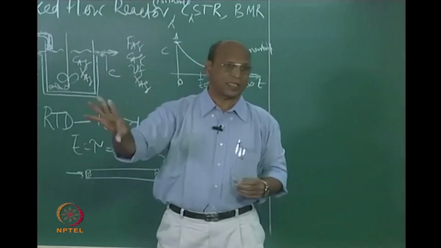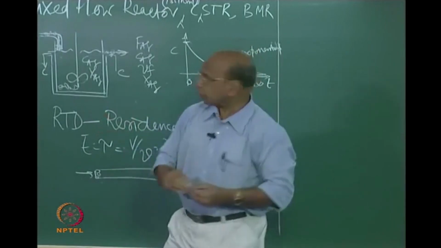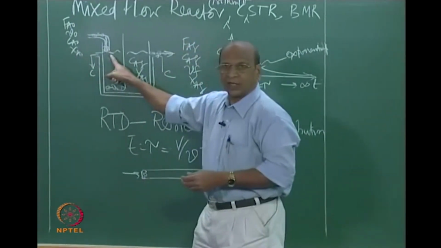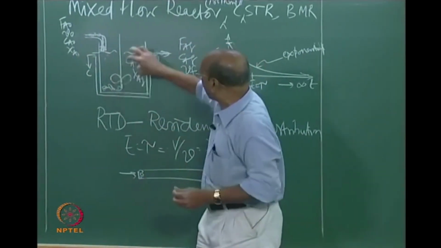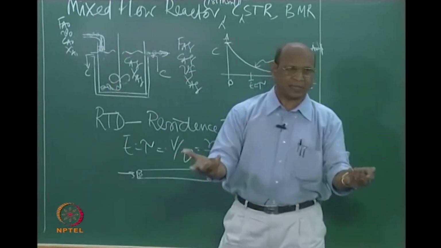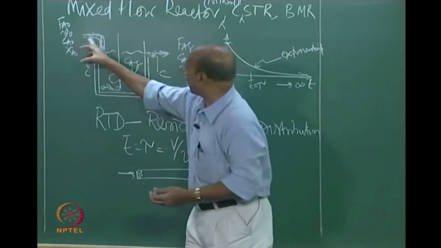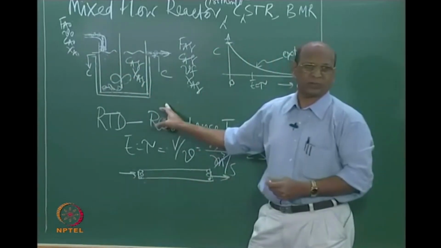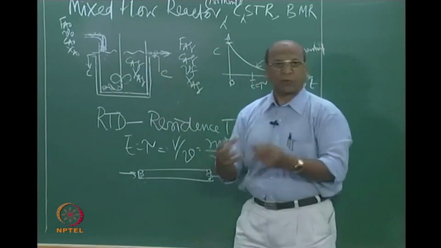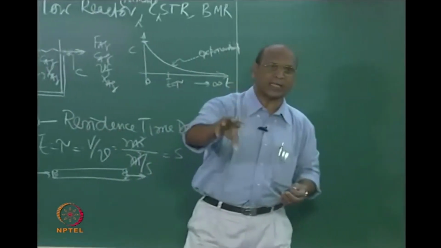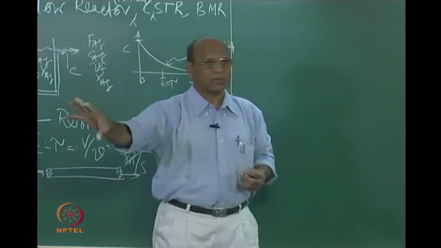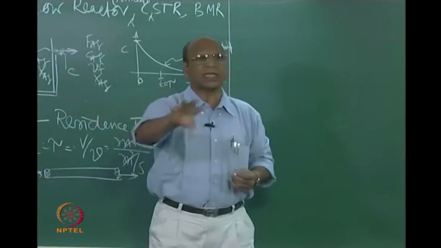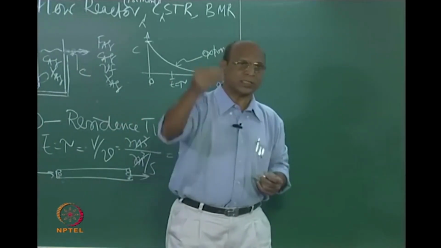with different concentrations. When this is continuously entering, and because there is no accumulation, say 1 liter is entering in 1 second. In that 1 second, this 1 liter is coming out. In this 1 liter, I have a 0 to infinite residence time distribution. So there are various conversions and various concentrations, so the average concentration will be less.